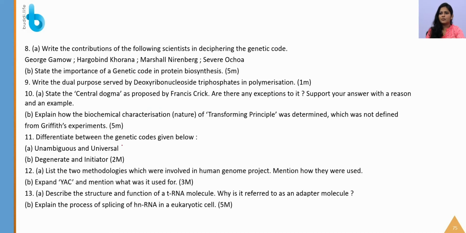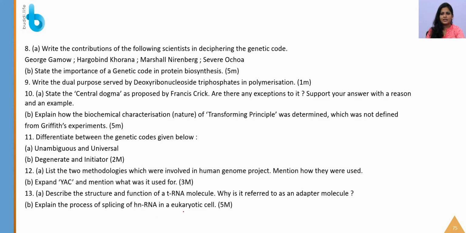Next, transforming principle, again the Frederick Griffith experiment, and the biochemical nature and characterization of the transforming principle you have to mention. Again, a genetic code question is present: universal, unambiguous, degenerate, and also about the initiation codon. Similarly, YAC is again asked here, and what are the two methodologies involved in HGP is also asked here. Again, write the structure and function of the tRNA molecule, and why it is an adapter molecule.